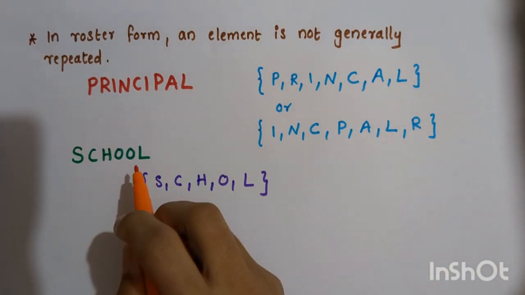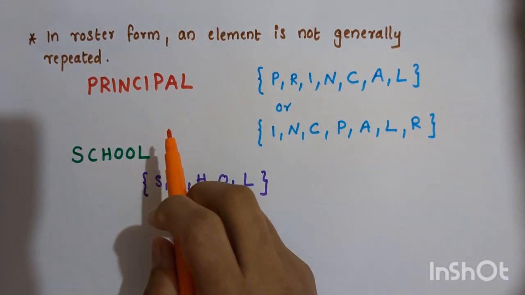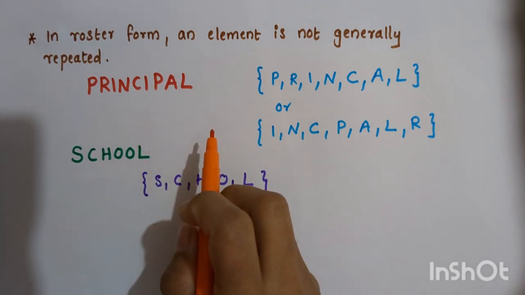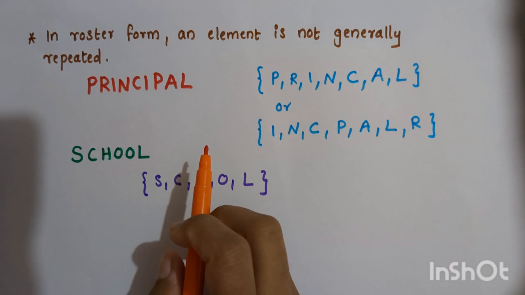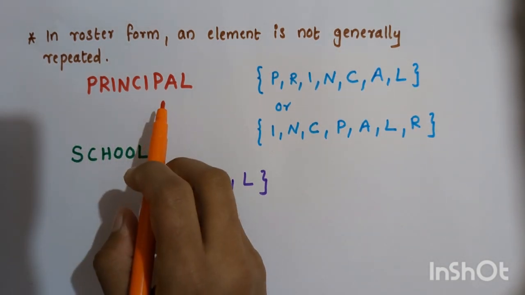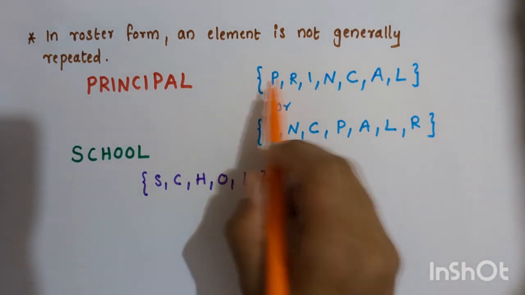In roster form, an element is not generally repeated. That is, in roster form, all the elements are taken as distinct. For example, if you consider the set of letters forming the word principal, we can write it in roster form within braces.